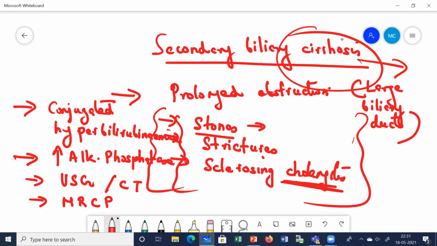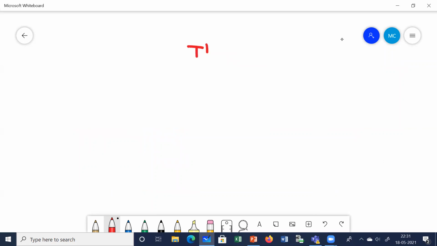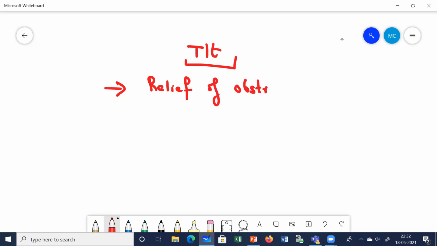And then ultimately, what is the treatment in this case? Very simple. Here we just have to remove the cause, that is, relieve the obstruction to the bile flow. If there are stones, we have to remove the stones by ERCP or by surgery. So the main thing is that you have to relieve the obstruction. And if there is cholangitis, then we need to give antibiotics in sclerosing cholangitis. So this is all about your secondary biliary cirrhosis.